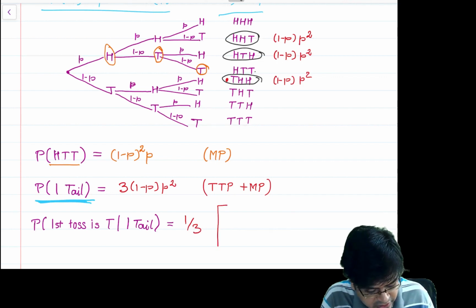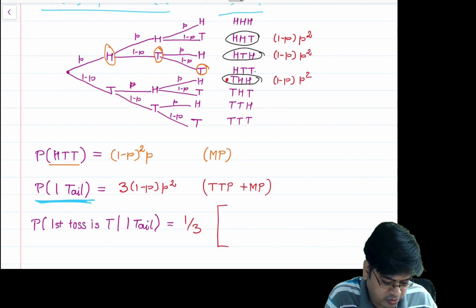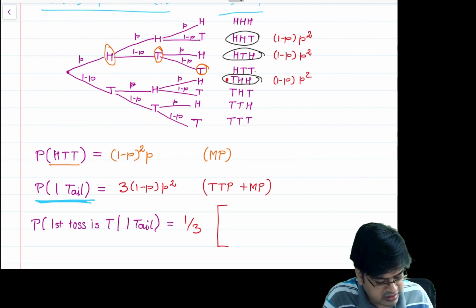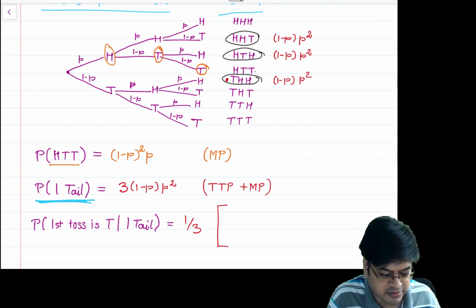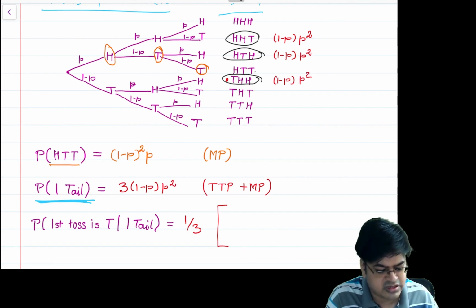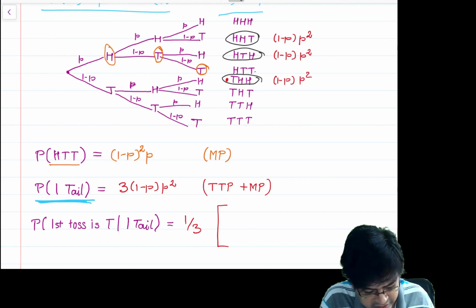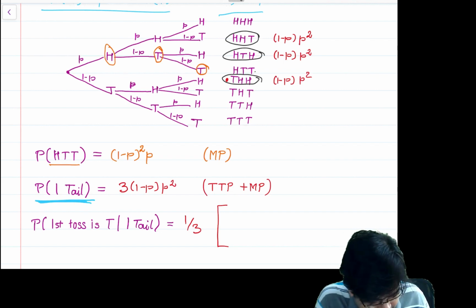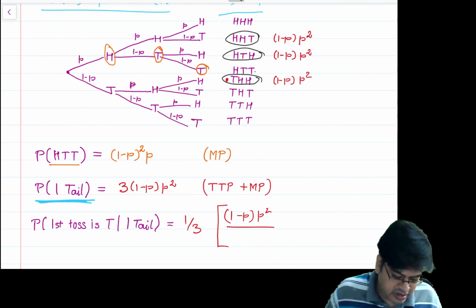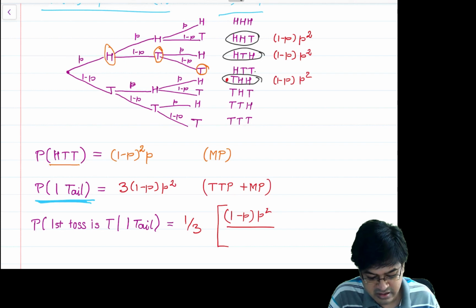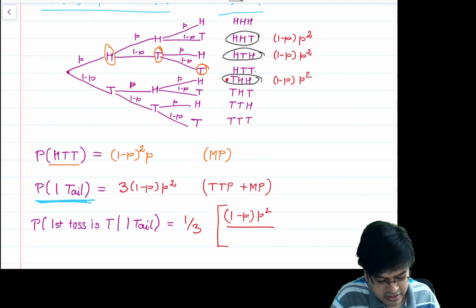Now we can use our notion of conditional probability as a probability. You use the general global probability that is defined over here, and you can come up with an answer like this: the probability of this event is 1 minus p into p square, upon the probability of the event that one toss is a tail. Among all three outcomes, one toss is a tail.